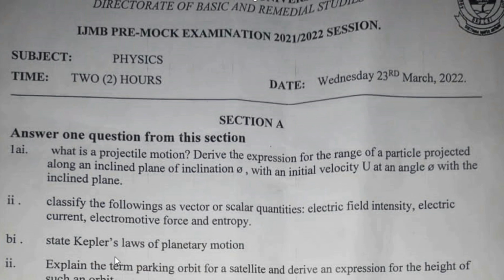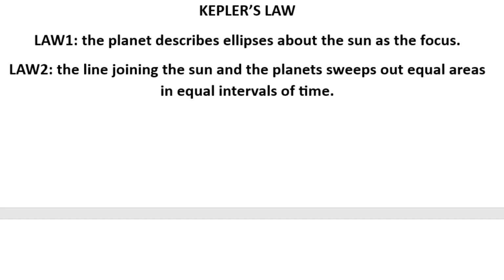Now the next question says, state Kepler's laws of planetary motion. There are 3 laws that Kepler proposed, and let's look at them. The laws are simply summarized as this. Law 1: the planet describes an ellipse about the sun as the focus. Law 2: the line joining the sun and the planet sweeps out equal areas in equal time intervals.